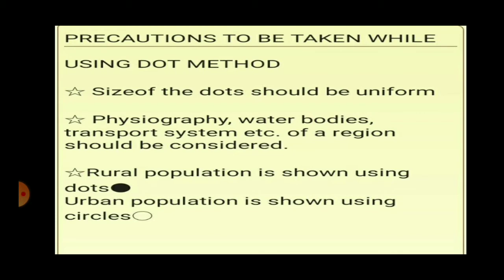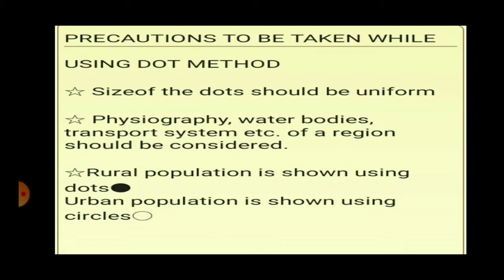Then the number of dots to be given to the value of the variable in the sub-administrative unit needs to be decided first. Now the following precautions should be taken while using the dot method map. The size of the dot should be uniform. If you have kept a larger size dot for, say, value 100, the size of the dot should be uniform no matter how big or small your sub-administrative unit is.